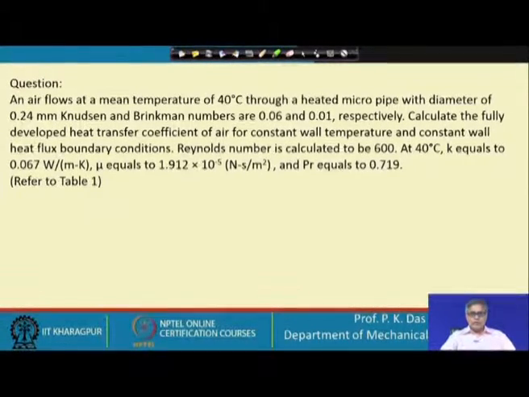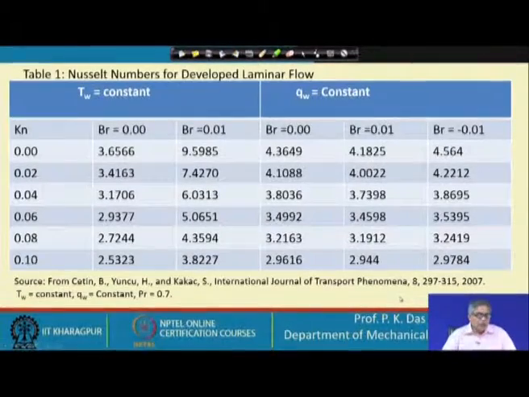Here we will do it slightly differently, though there are many possibilities. If we go to the next slide, it will be clear how we are going to do it. So, first let us see the table.